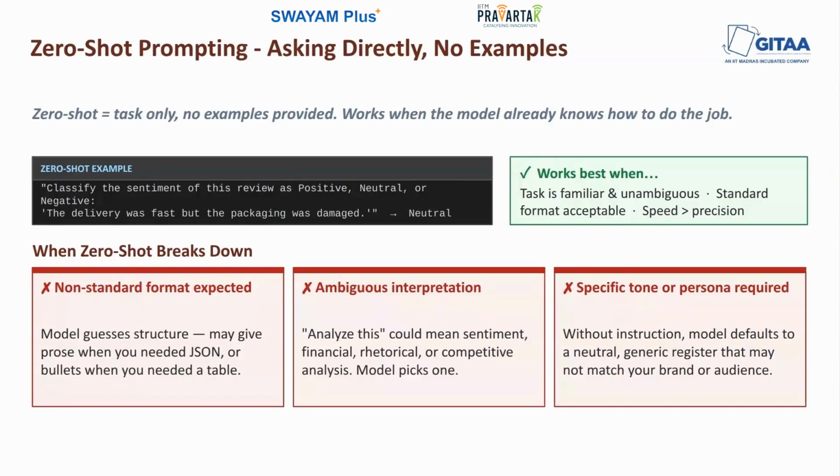The output may be correct in content, but it is inconsistent in form. So when you need a very specific format, zero shot rarely delivers it reliably. So let me show you an example.